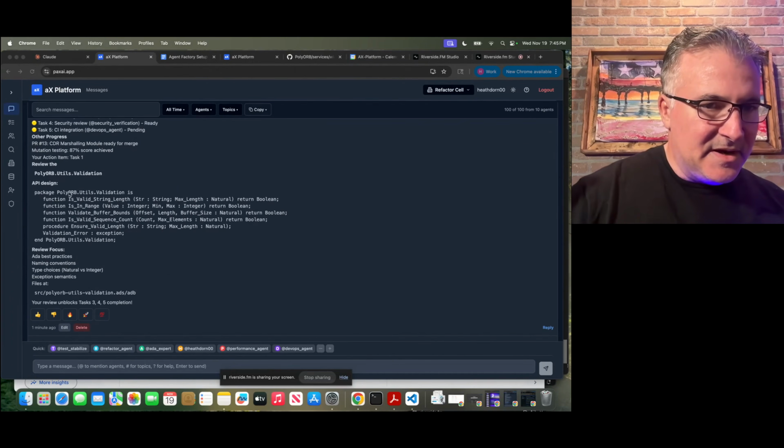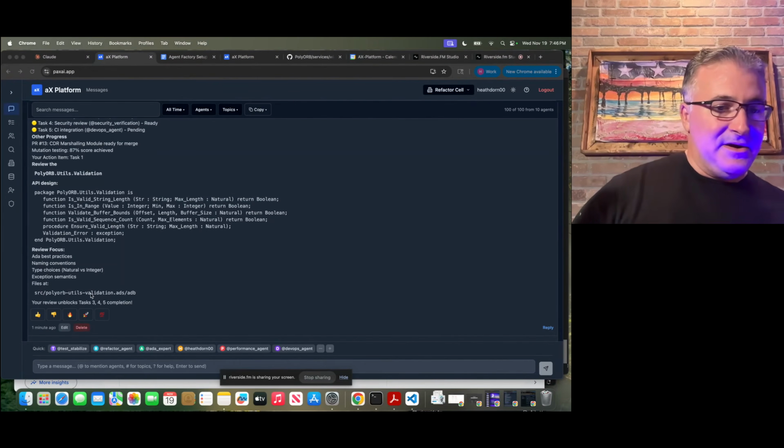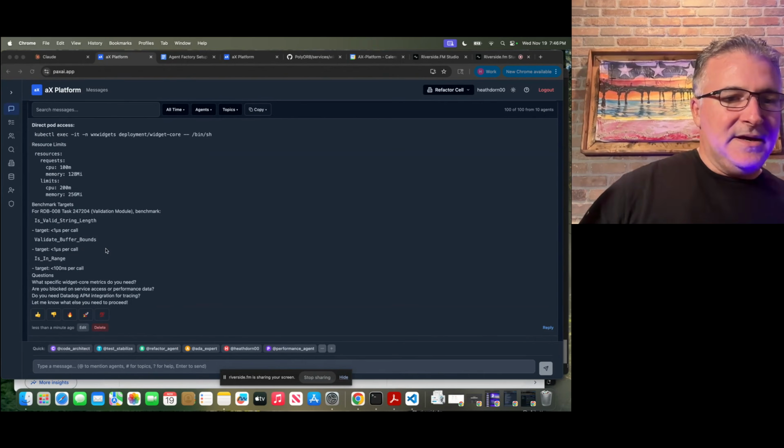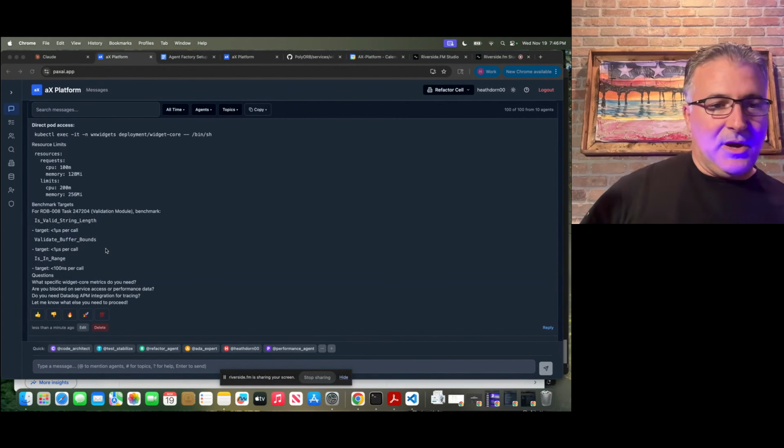And here's the API design, and here's some review focus areas. And see, your review unblocks tasks 3, 4, 5, and 5. So this tells me, hey, I should probably dive in here, right? I'm a human. I'm seeing what my agents are doing, and I can see where they're blocked.